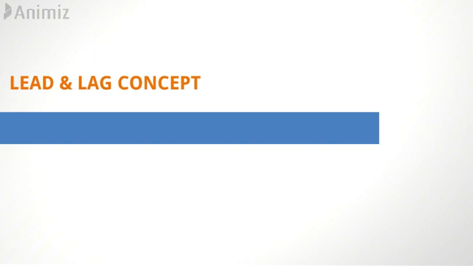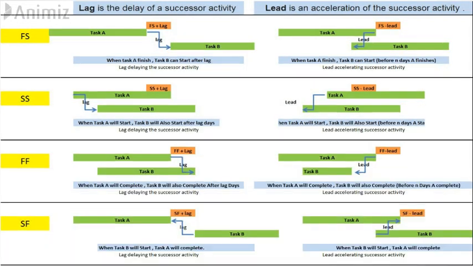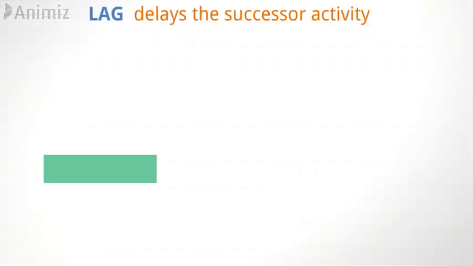Let's understand how lead and lag allow us to incorporate the practical considerations at site, and can be used along with the four types of relationship. Lag is to delay the successor activity.